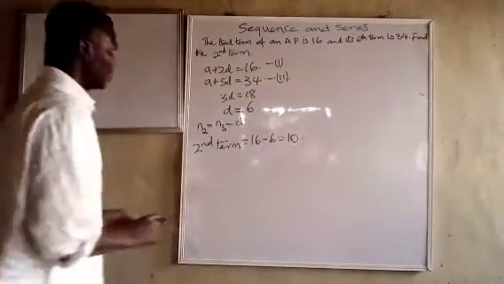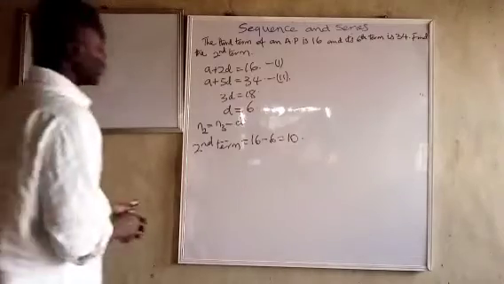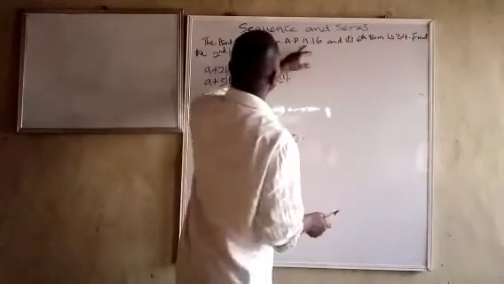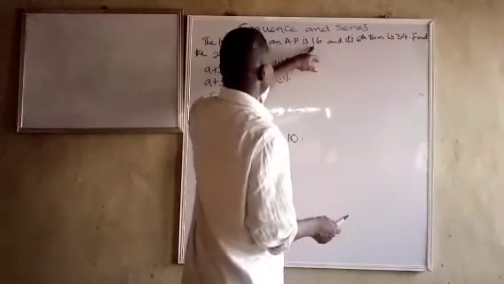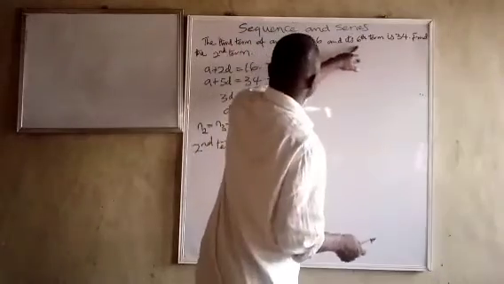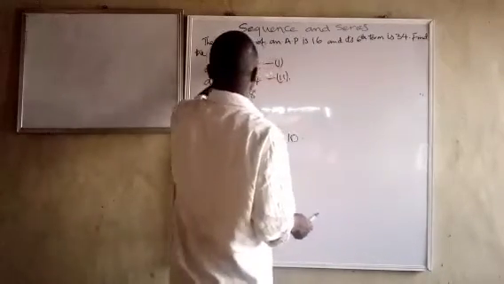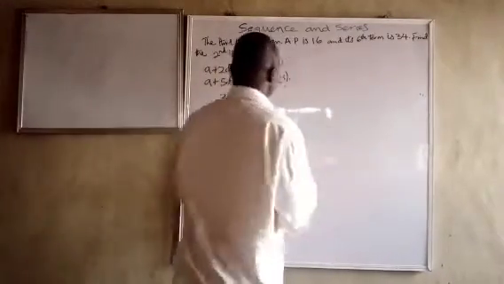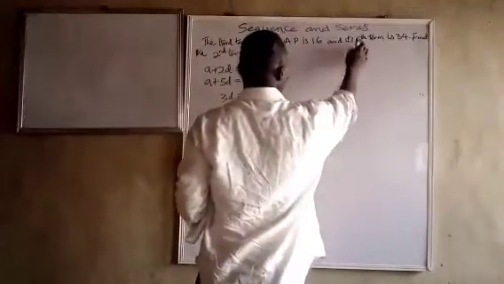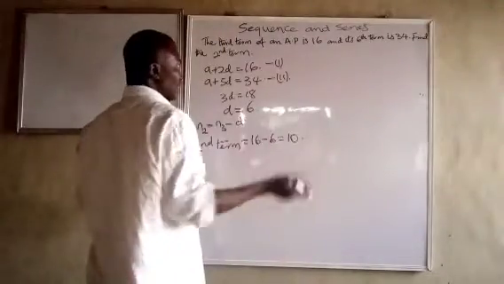Very simple and straightforward. If it's an objective situation, you just think to find D. You just take this one as your A. This is your third term, and you take this one as the fourth term. This will become A, and this one will become your fourth term. That is A plus 3D is equal to 34. And your 3D will be 34 minus 16.